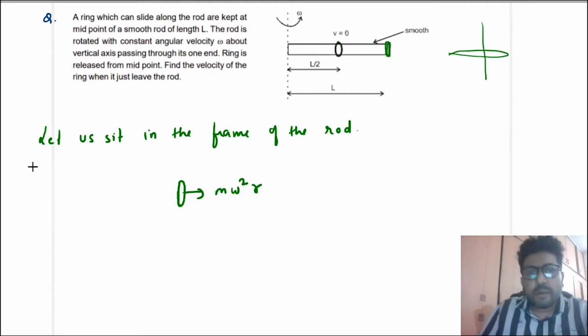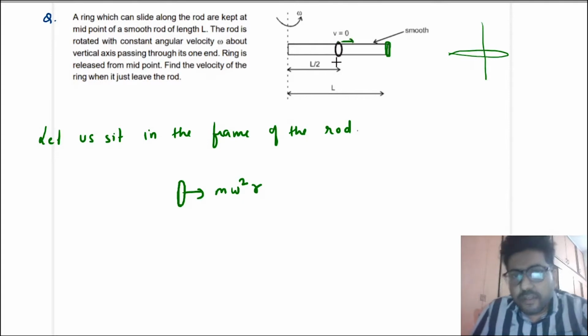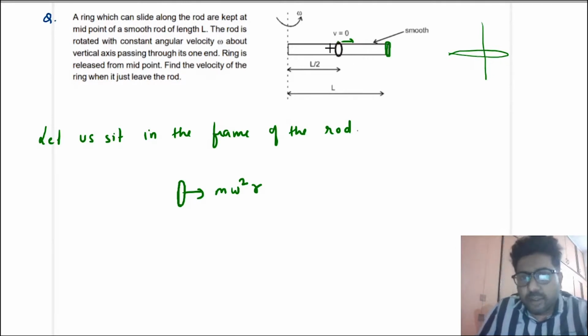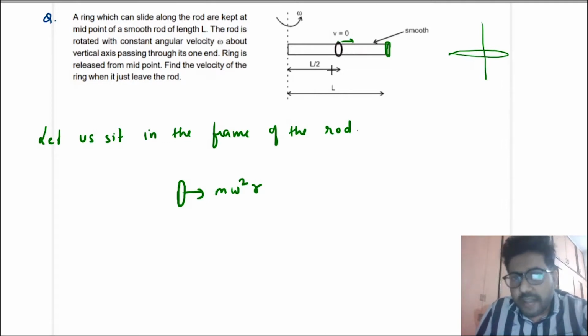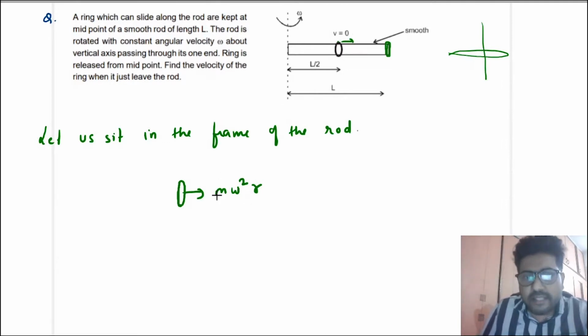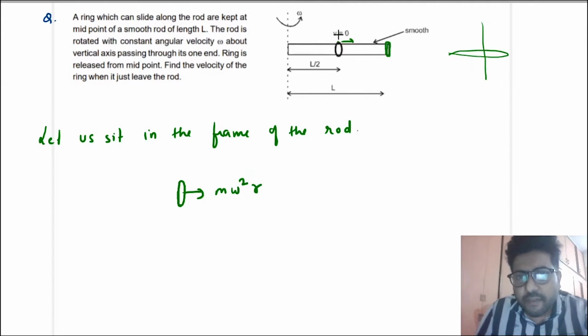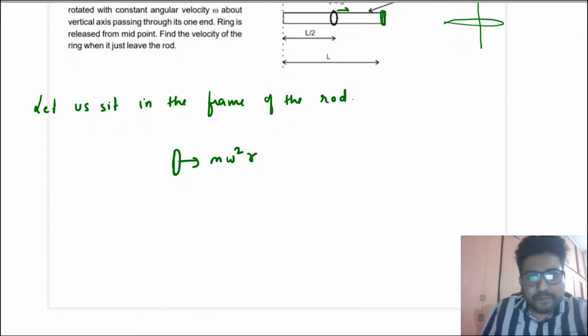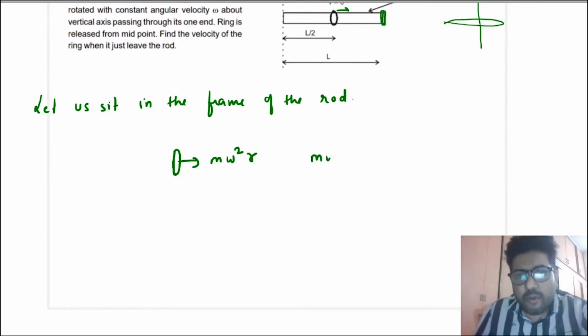Now m omega square r is providing the force to this ring so that it can move towards the right. There is no force towards the left, so the only force that is there is towards the right. This is the pseudo force, and this is coming into the picture because you are sitting in the frame of the ring. Now you will write m omega square r must be equal to ma. So a is equal to omega square r.